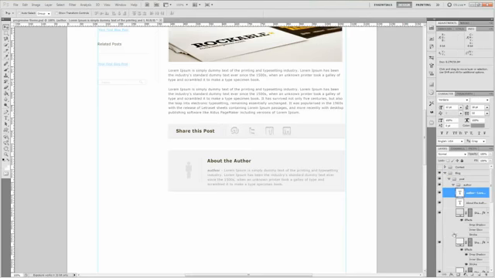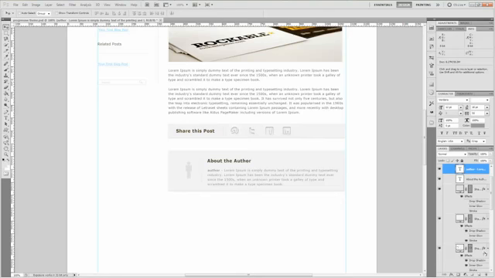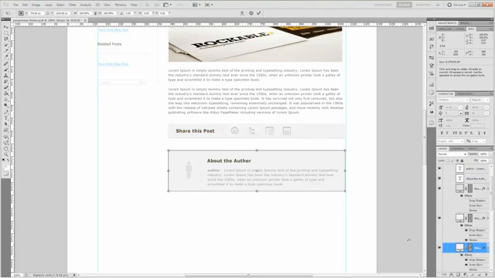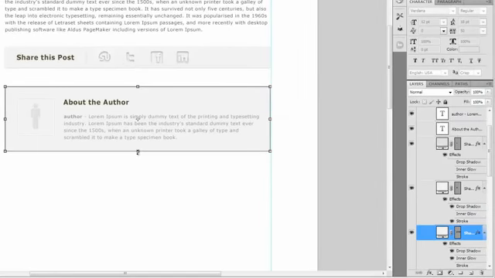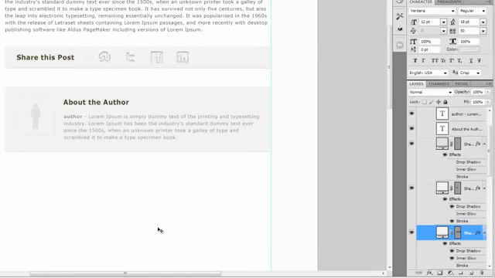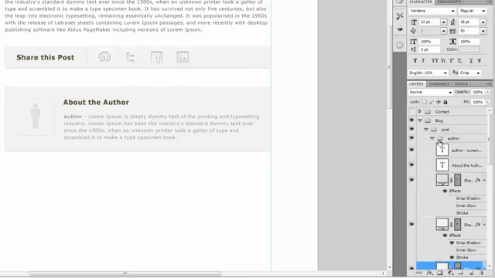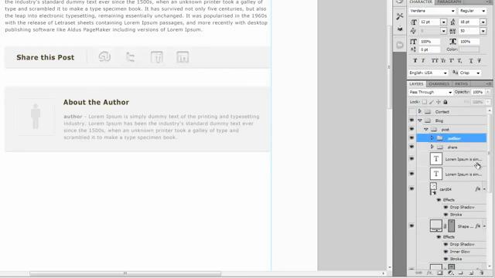Alright, and now let's make the background just a little bit taller so that we can create some even padding between the top and the bottom. So press Ctrl T, and then let's just pull it down a little bit. That looks good. Press Ctrl S to save, and we'll move on to our next area. Go ahead and close the author group, and let's create a new group and call it comments.